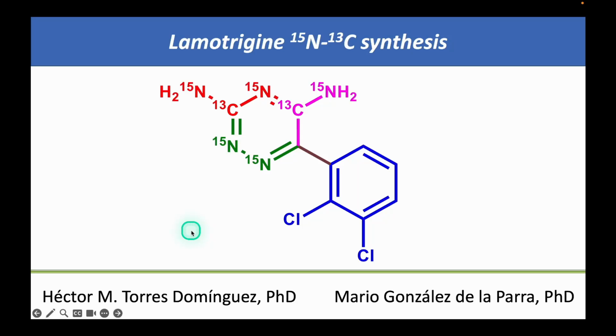Hello. In this video, we present the synthesis of lamotrigine, doubly labeled with nitrogen 15 and carbon 13, according to its retrosynthesis presented in the previous video. This labeled compound may be useful in researching the pharmacology and metabolism of this anti-epileptic drug.